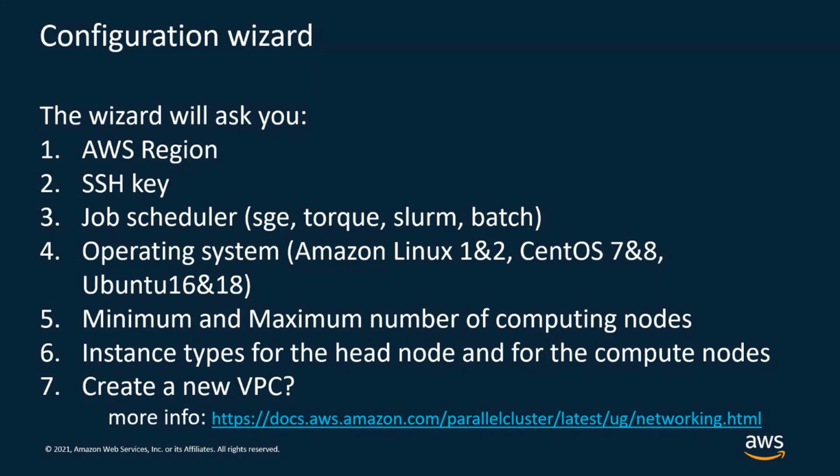If you want, for example, 2 subnets, one public subnet for the head node and the other one as a private subnet for the compute nodes, or if you want both the head node and the compute nodes to stay in a public subnet. If you want more information regarding the networking, you will find it at this link.